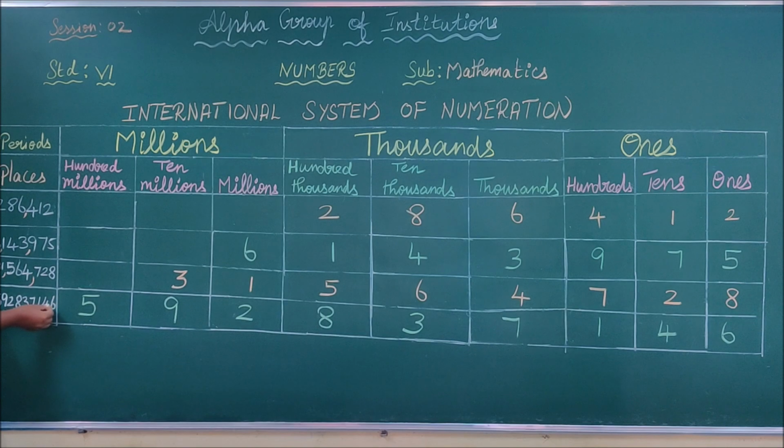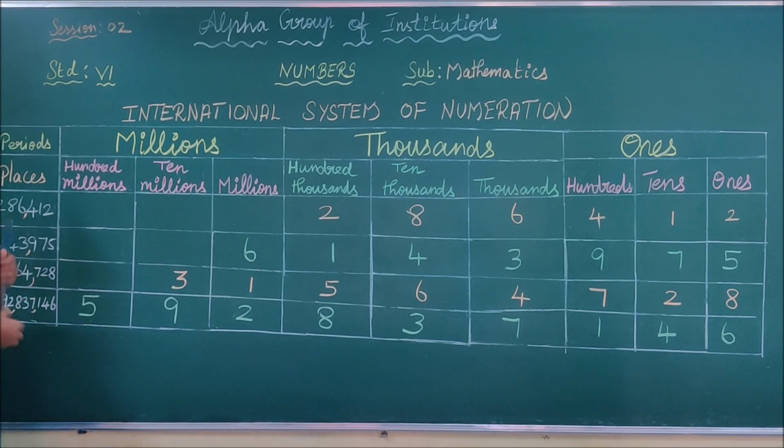So first you are counting 1, 2, 3. You are placing the first comma. 1, 2, 3. You are placing the next comma. 1, 2, 3. Before that, you don't have any number, so you have to stop up to this. Do you understand how to place commas by using the international system?